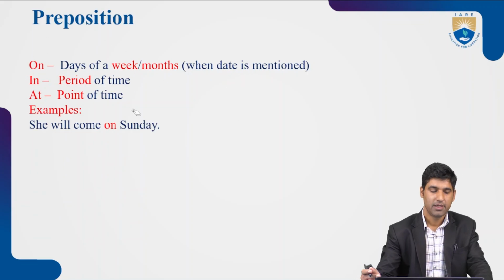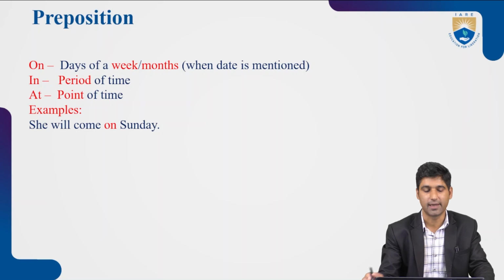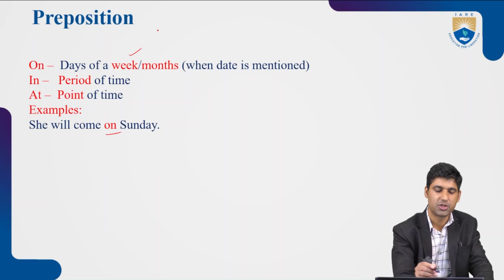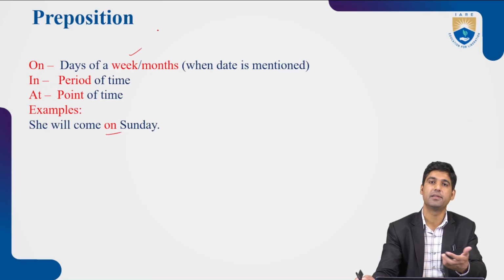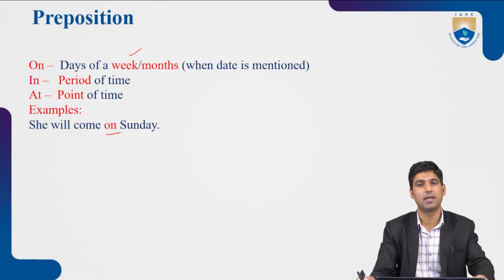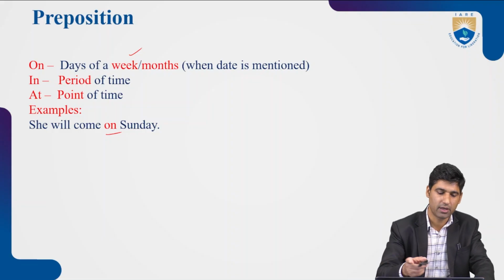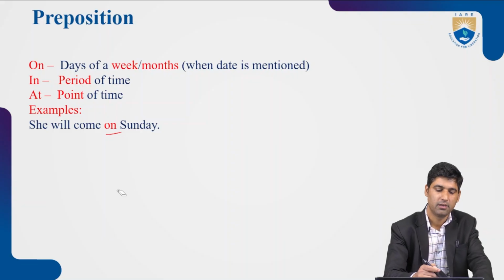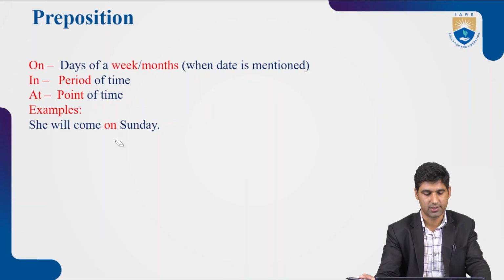We have an example. She will come on Sunday. On is used with days of the week: Sunday, Monday, Tuesday, Wednesday, Thursday, Friday, Saturday. You can see me on Wednesday. I'll call you on Thursday. For days of the week we use on, not at. You can meet me at Sunday. That's wrong. We cannot use at with Sunday.